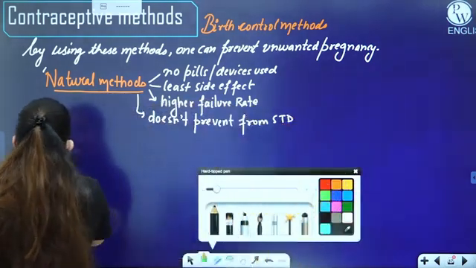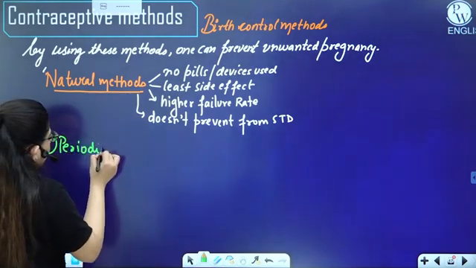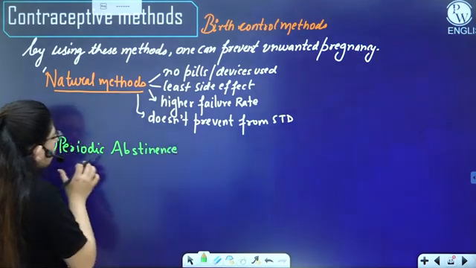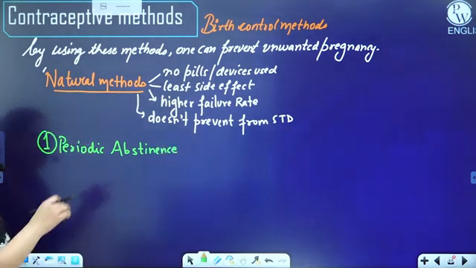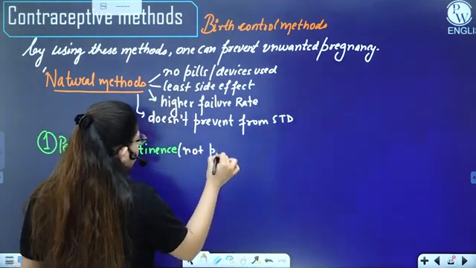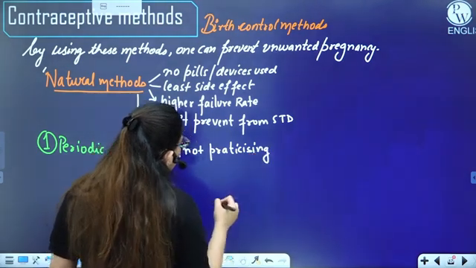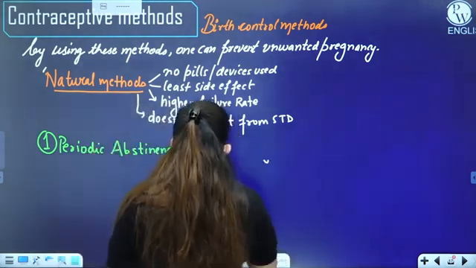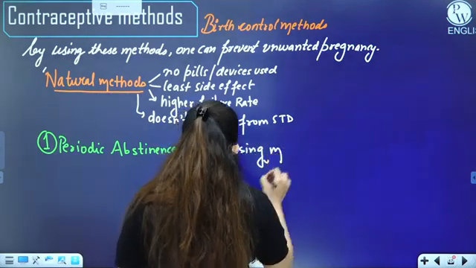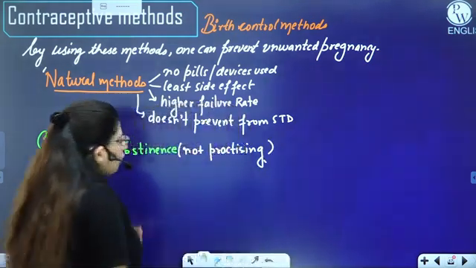So the first method is periodic abstinence. Periodic means with an interval of time, and abstinence is not practicing something. So what are we not practicing here?